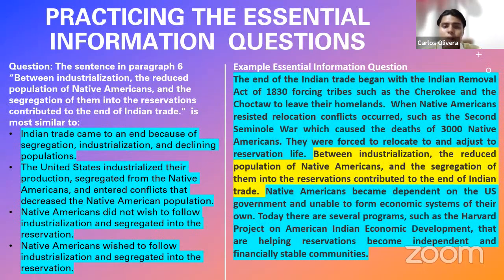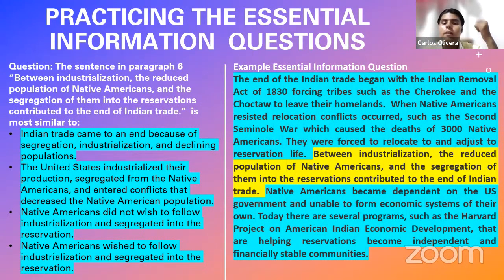Great. So let us see which one is the correct one here. Let's go with the first one, for example. Indian trade came to an end because of segregation, industrialization, and declining populations. Is this the correct answer? Yes. Why? Because if you notice, dear students, what is this highlighted sentence telling us? It says, between industrialization, the reduced population of Native Americans, and the segregation of them, it's giving you three reasons, right?